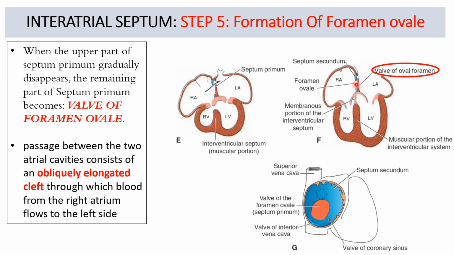So now an obliquely elongated cleft has been left, which is a passage between the two atrial cavities. This is that oblique cleft-like area, the foramen ovale, guarded by the valve of foramen ovale, which is the septum primum.